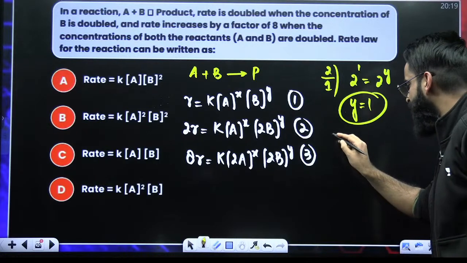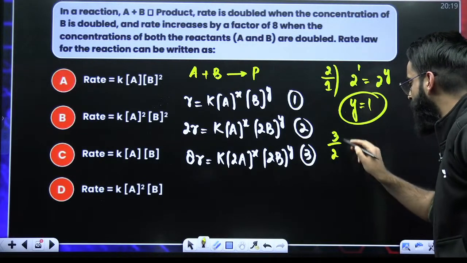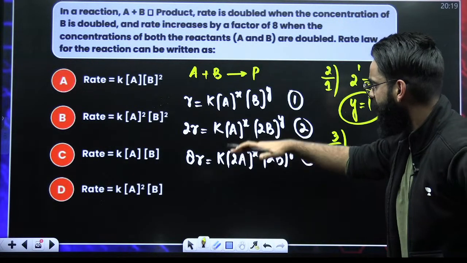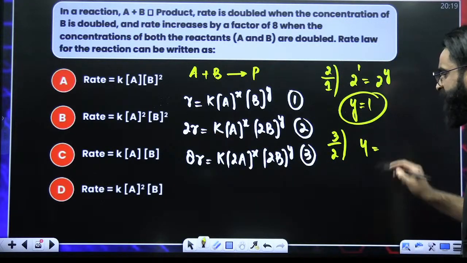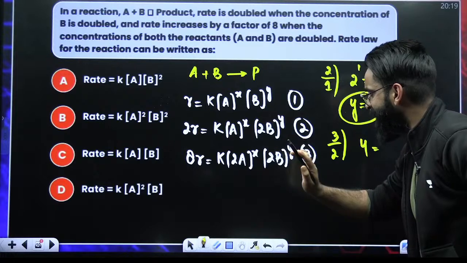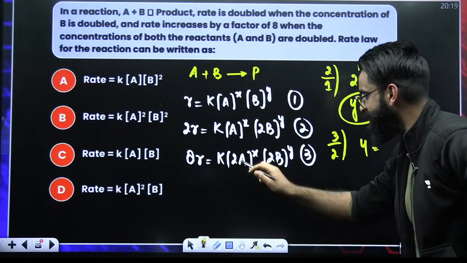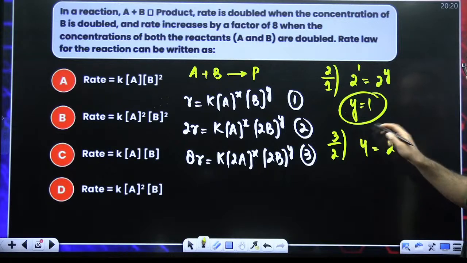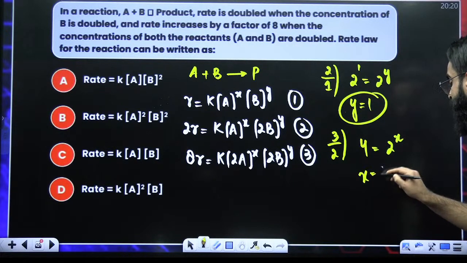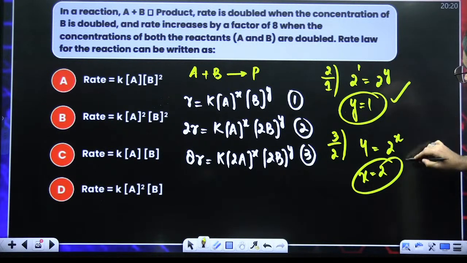Correct? Now, if I divide equation 3 with equation 2, what do I get? R cancels, 8 divided by 2 is 4, is equal to this 2b entirely cancelled, A raised power X entirely cancelled. So this becomes 2 raised power X, right? So 2 raised power X is equal to 4. When is that possible? That is possible only when X value is equal to 2. So you got the value of X and Y.